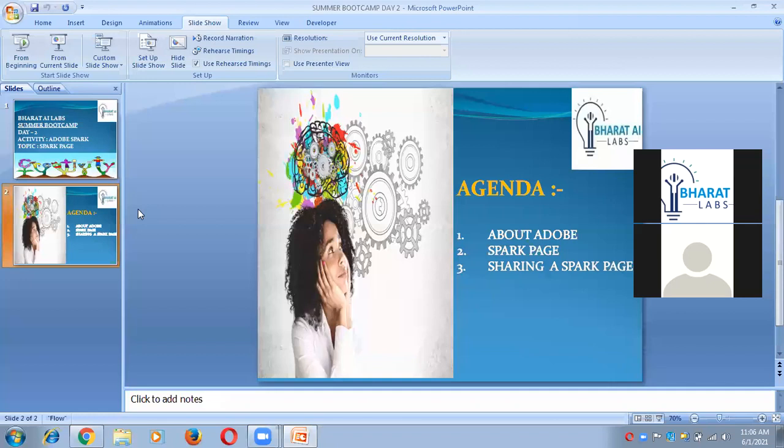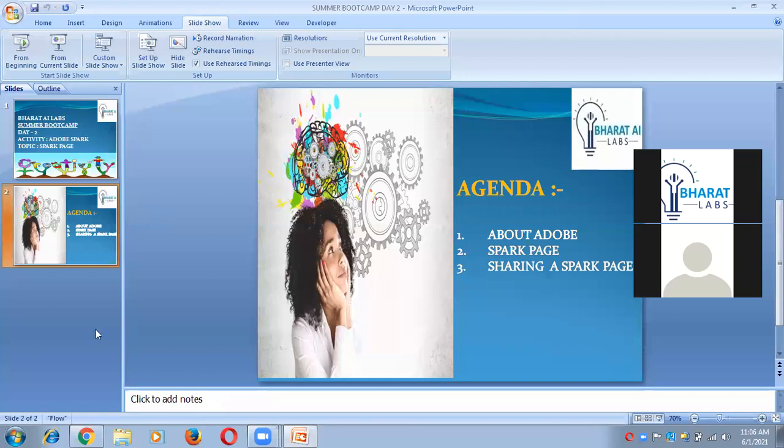When we talk about Adobe Spark, we mainly talk about 21st century skills, the essential skills like communication, creativity, collaboration, creative problem-solving skills, and critical thinking skills. These are some of the skills that we always talk about when we talk about Adobe Spark.